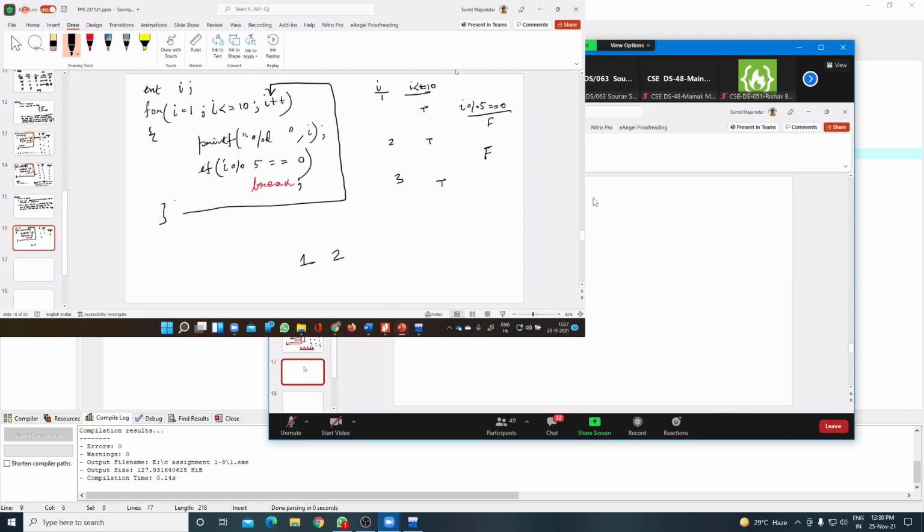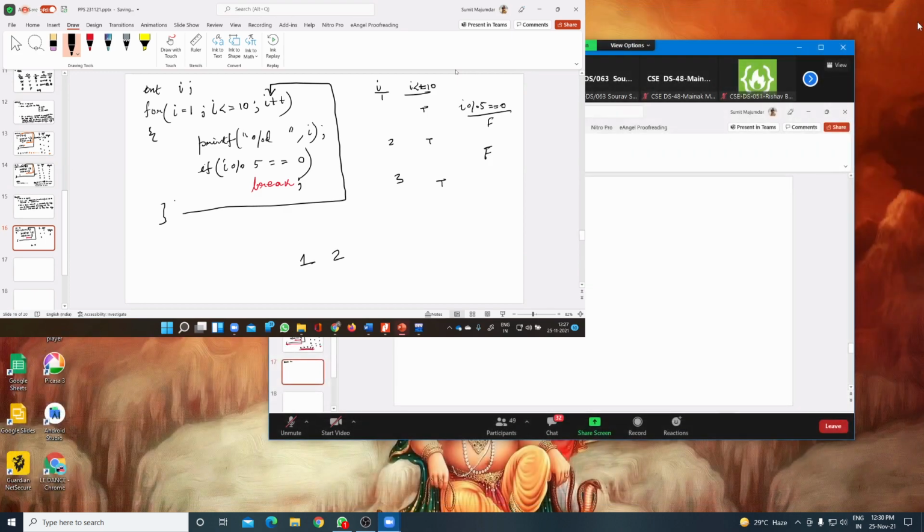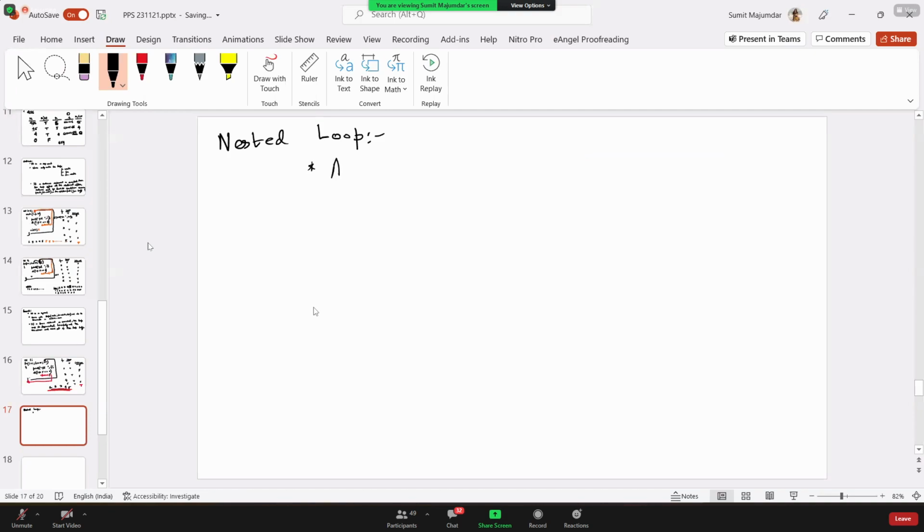Now let me briefly introduce you to the concept of the nested loop. Nested loop means a loop, we call it the inner loop, within another loop.